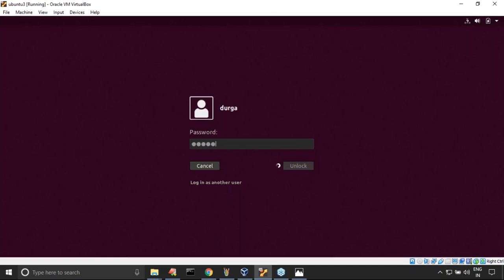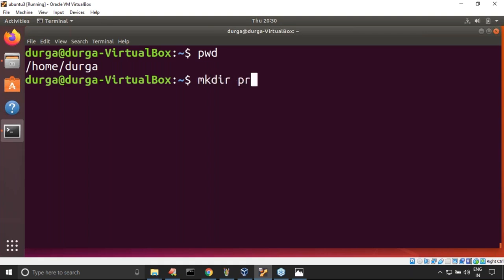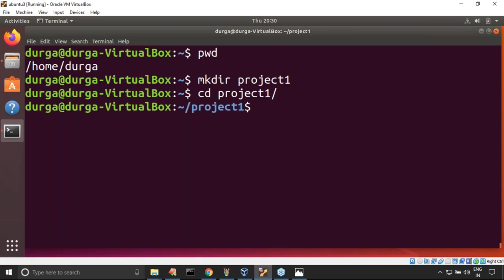Don't worry much about how you can install Git. All these things I will discuss for you. Currently I am in the Ubuntu terminal. I hope everyone is aware of how to install Ubuntu; otherwise I will share those videos. Now observe carefully. Let me create one directory, project one, and cd project one. I just entered into the project one directory.